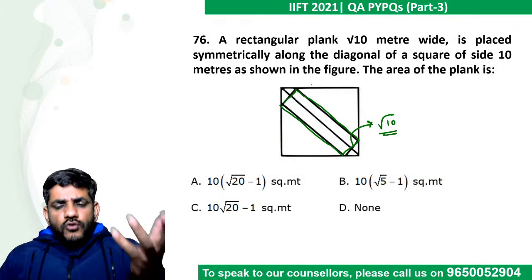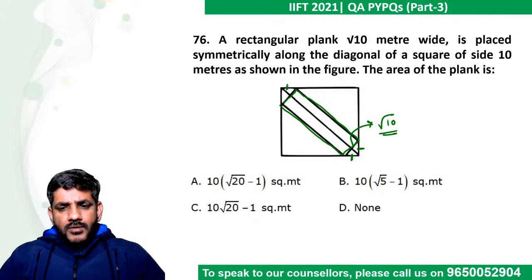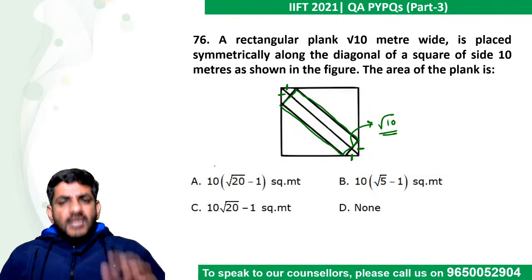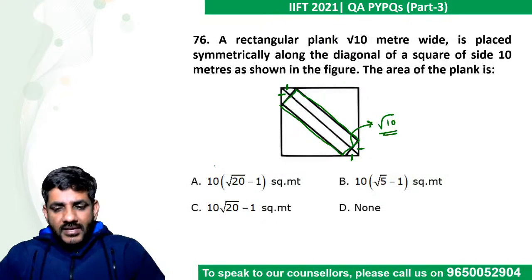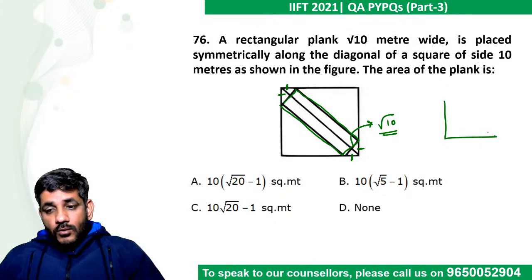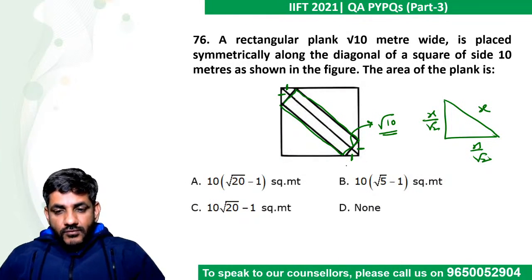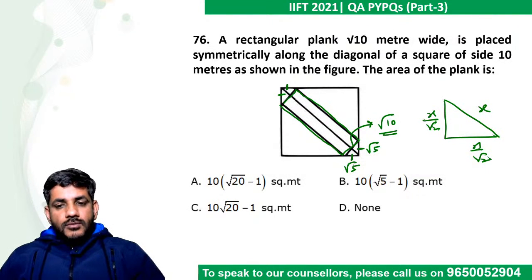Now without proving it, can I say this will be symmetrical? So basically this side and this side will be equal. The same will happen with this side and this side. They are going to be equal if you symmetrically place it, right? So when two of the sides of a right angle triangle are equal, suppose this side is x. So this would be x by root 2, this would be x by root 2. Because it is given as root 10, this would be root 10 by root 2, that is root 5. This would also be root 5.